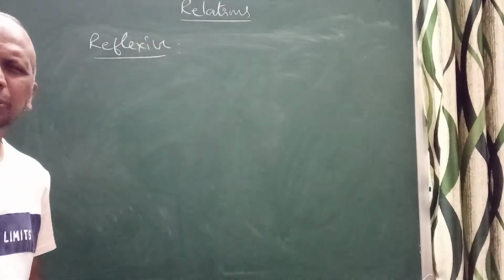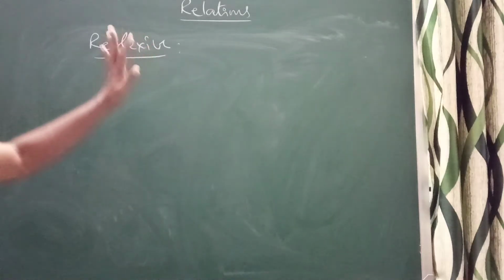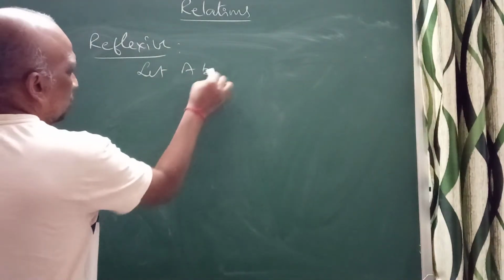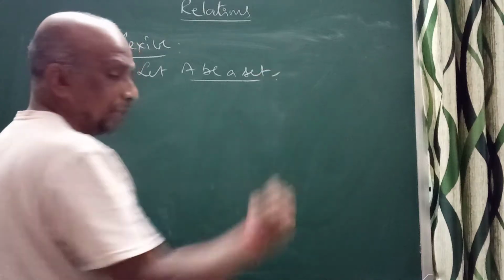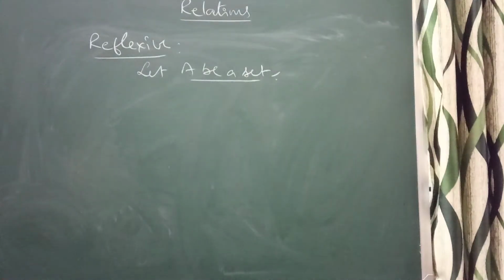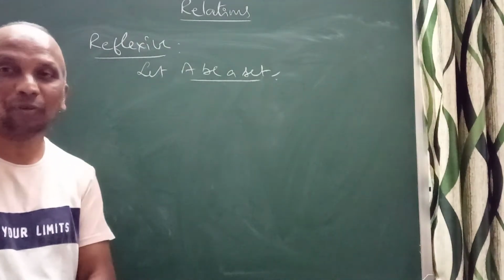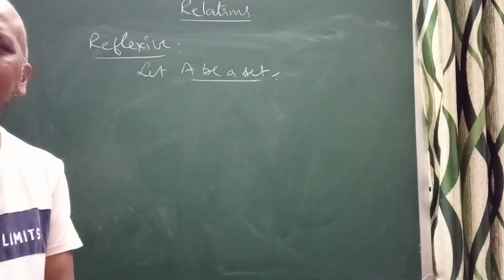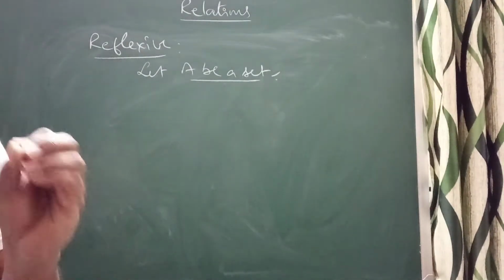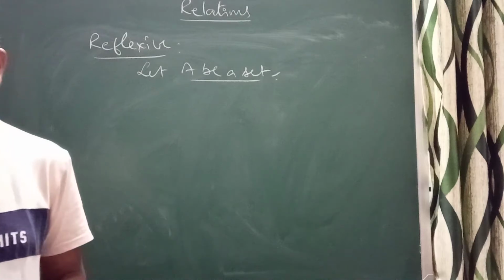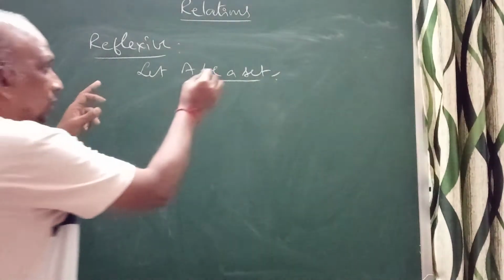Now I will discuss reflexive relation. What is the meaning of reflexive? Let A be a non-empty set. A relation R on a set A is said to be reflexive if every element of A is related to itself.